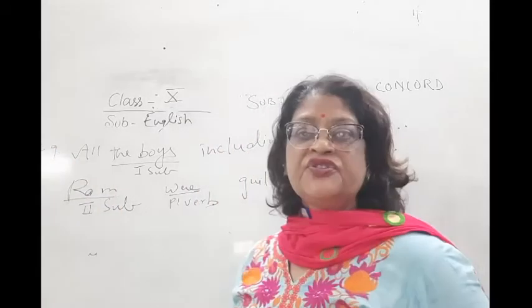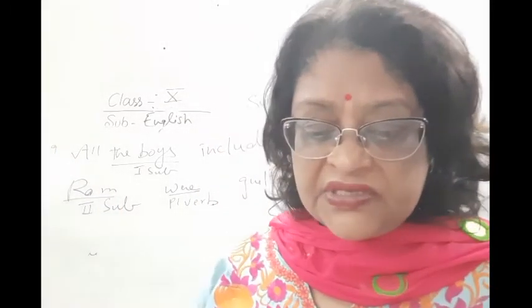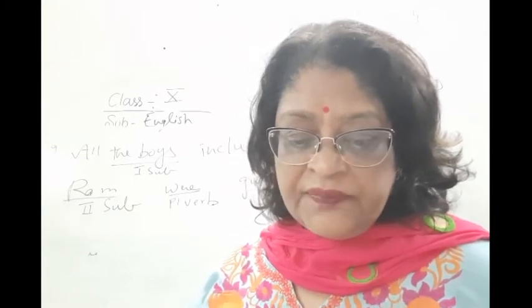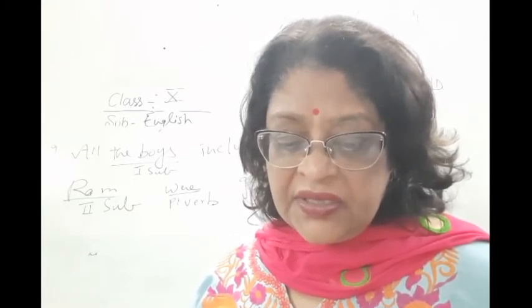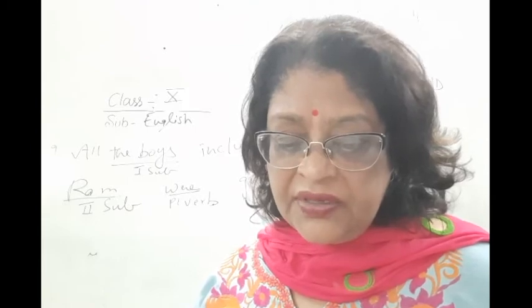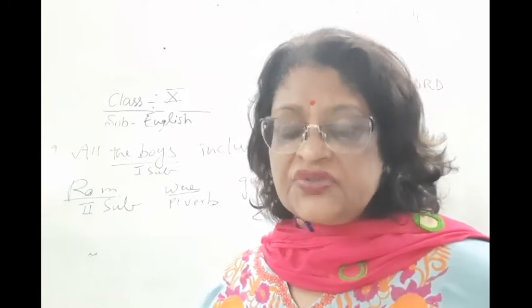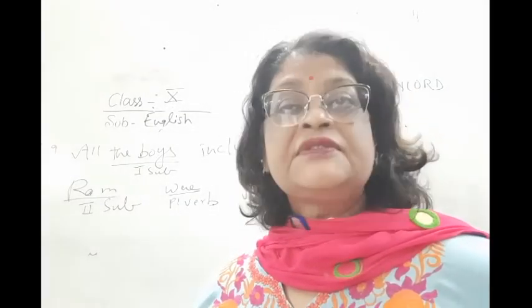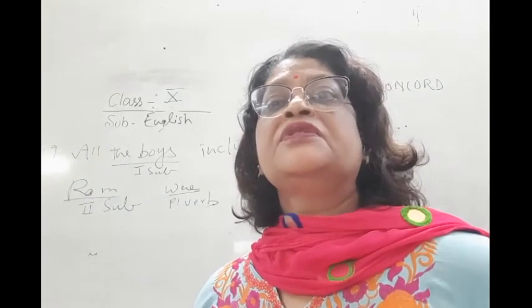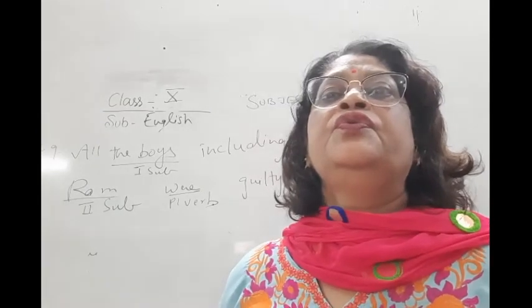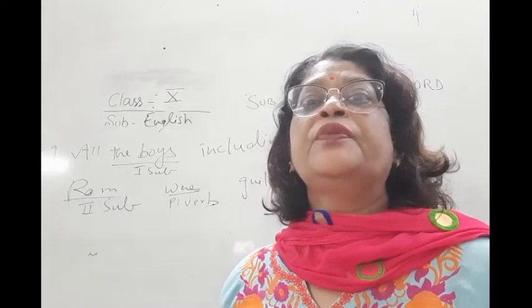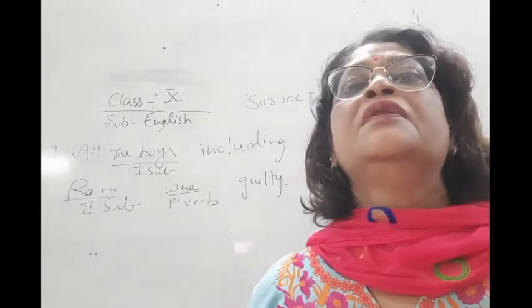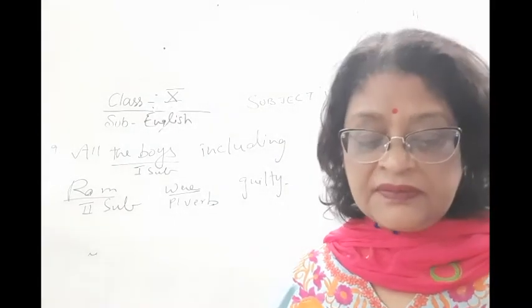So I hope you understood. If two subjects are joined with as well as, with, along with, together with, in addition to, like, unlike, including, excluding, and not, then children, the verb will be according to the first subject. I hope I am clear to you people.